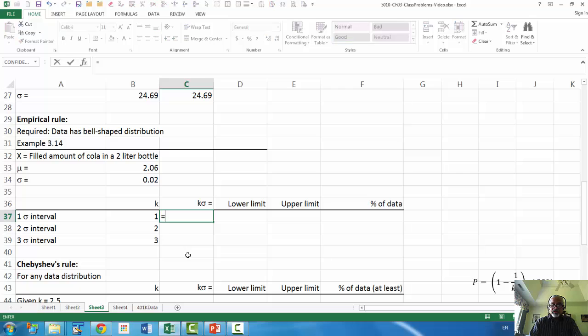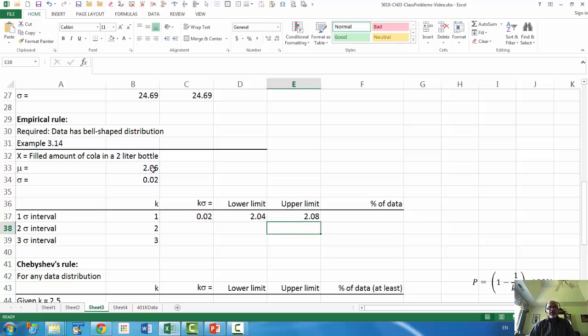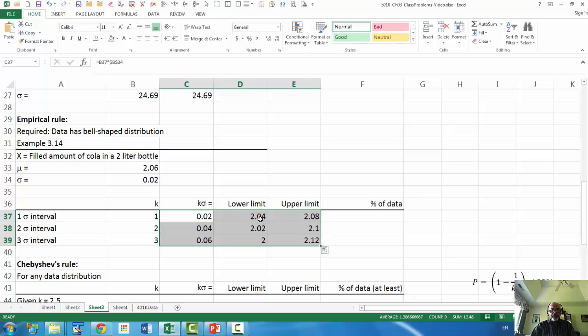Then we'll do K times sigma and we'll absolute reference that. Then the lower limit will be mu, absolute referenced, minus K sigma, and the upper limit mu, absolute referenced, plus K sigma. So this is the interval for 1 sigma, and then for 2 and for 3 sigmas. Now in each of those intervals, what proportion of bottles will be present?